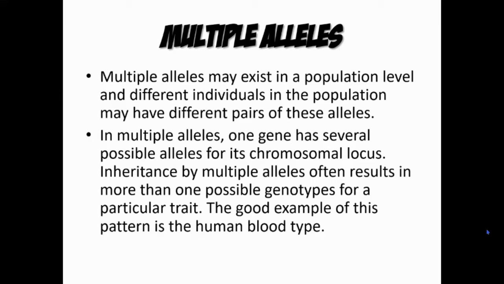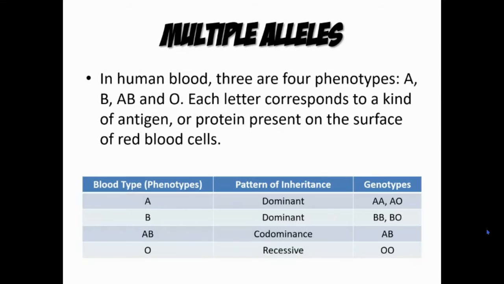So, the good example for this pattern is the human blood type na makita natin. Meron tayong 4 na blood type according to its phenotypic characteristic: Type A, Type B, Type AB, at saka Type O. So, I will explain this. Yung patterns of inheritance ng type A is dominant as well as yung type B. Yung AB naman, it exhibits codominance based on its pattern of inheritance. And then yung O naman, it exhibits a recessive pattern of inheritance.